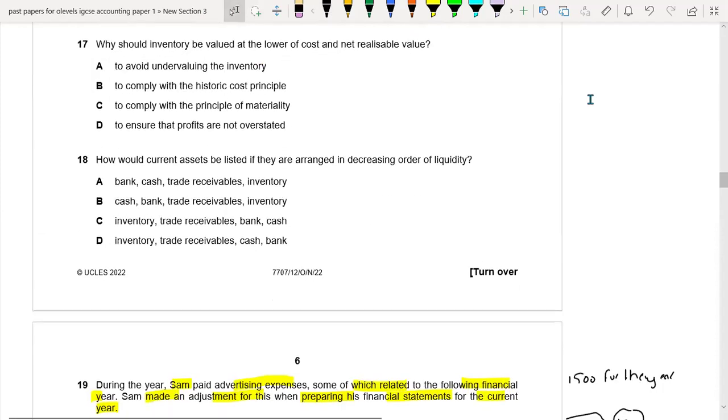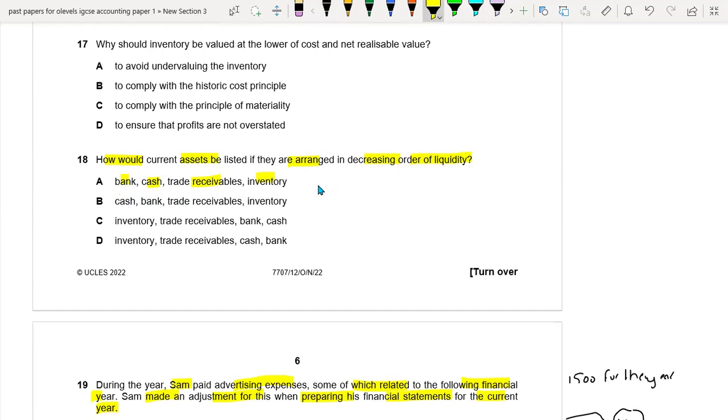So the next question is, how would current assets be listed if they are arranged in decreasing order of liquidity? Bank, cash, trade receivable, inventory. So this is somewhere right, but cash should be first. It means that they are saying that you should arrange the assets as per their order of liquidity.